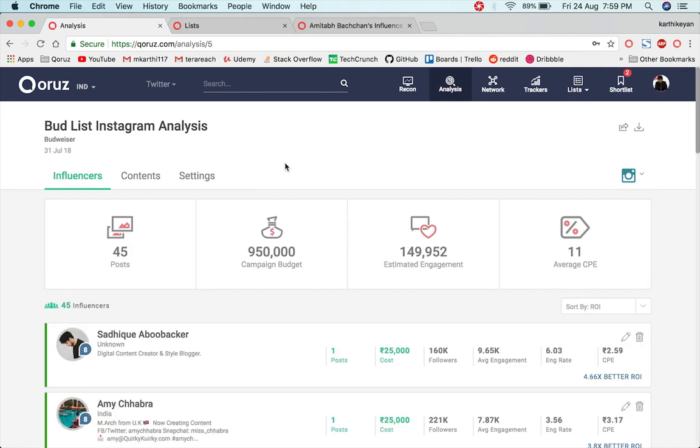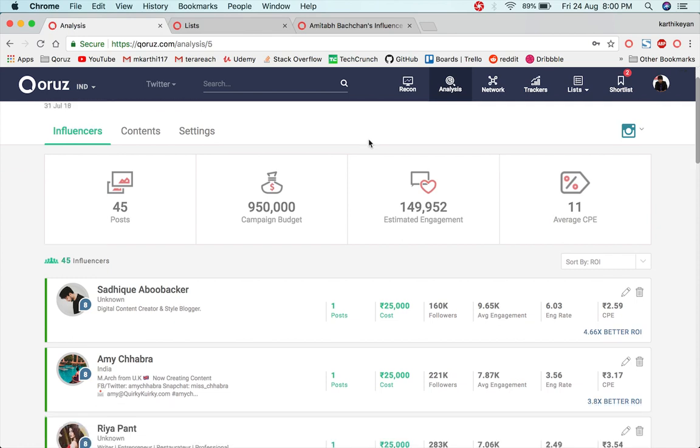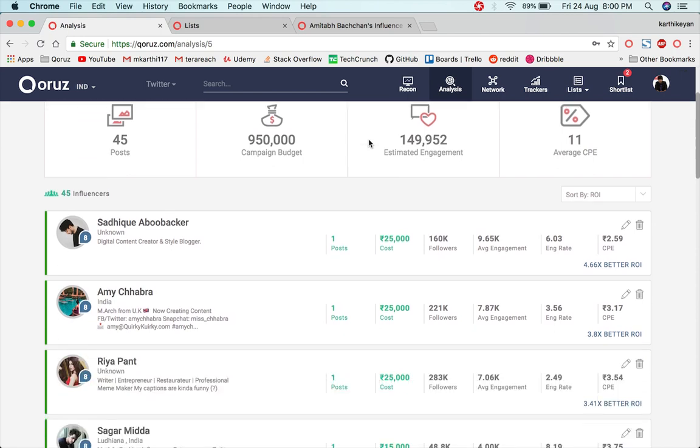So this is a sample wherein we uploaded a list of 45 influencers that we shortlisted for a particular campaign. After uploading, the dashboard will be configured like this, where the platform itself will be providing insights about which influencer will work best for the campaign and which won't.